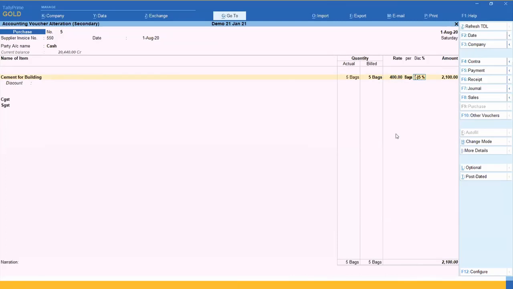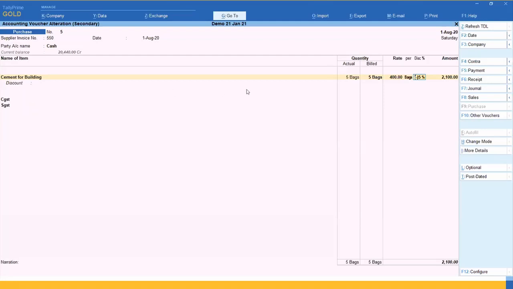First trick is, suppose I am not registered for GST and my purchase is from B2B. The next party is going to charge me GST, but I am not eligible to take input tax credit, because GST credit is only eligible for a registered person, and I am not registered. In that case, how can I do accounting for that particular transaction?